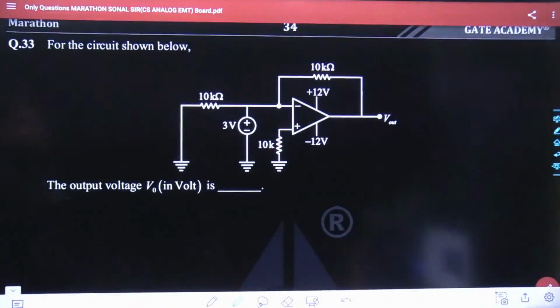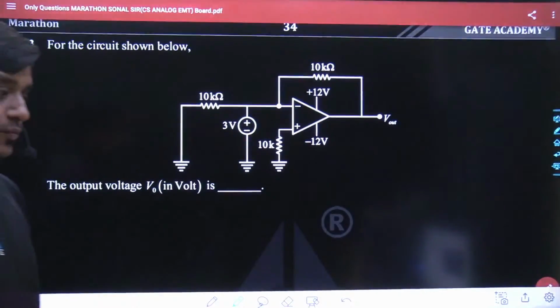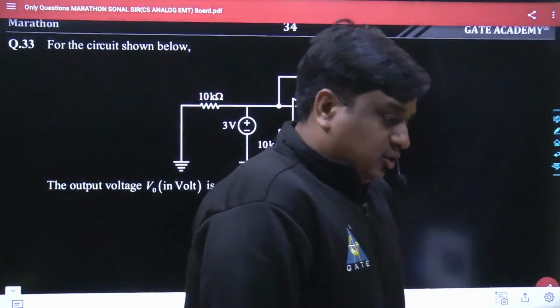The answers have started coming. The first answer has come from Gate Sorts. The answer is 6. Anyone else apart from 6? Anyone else? 8. 6 is wrong, 8 is wrong.